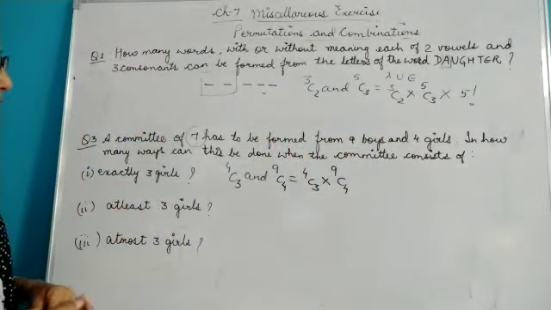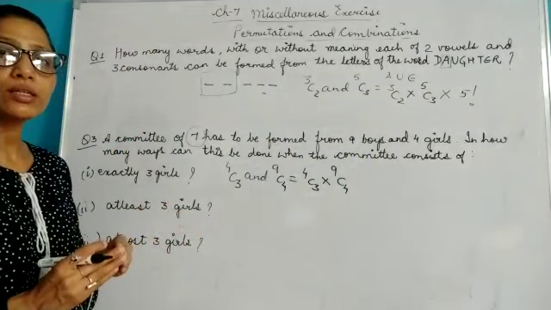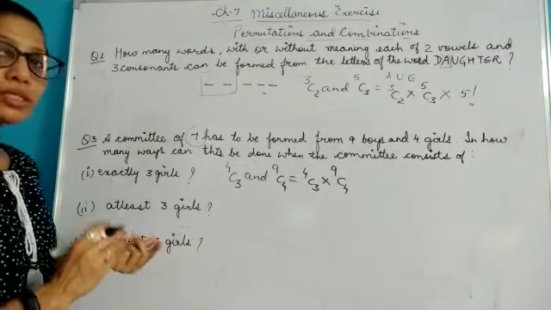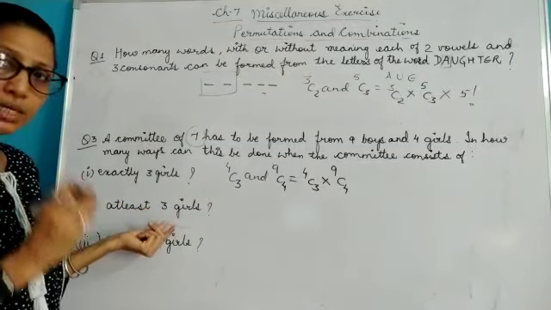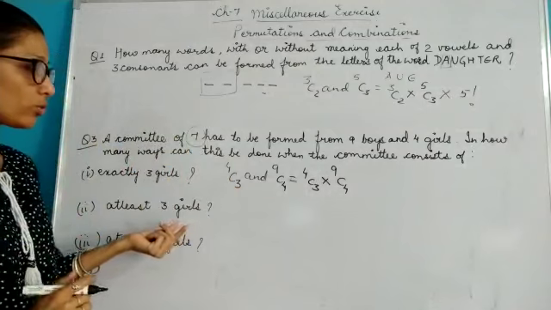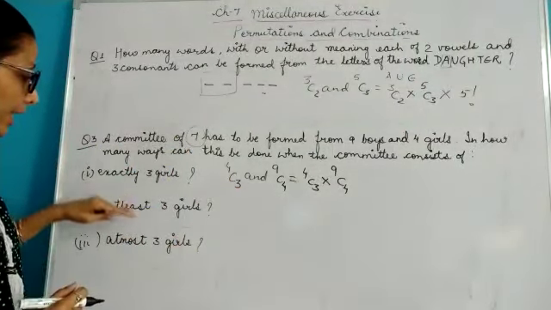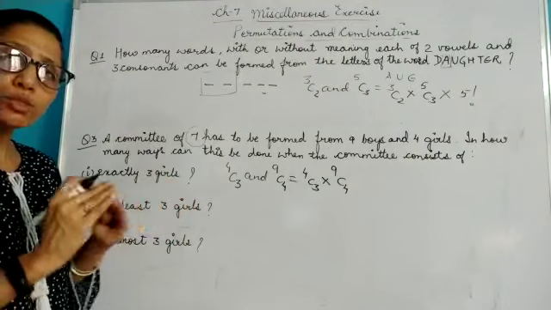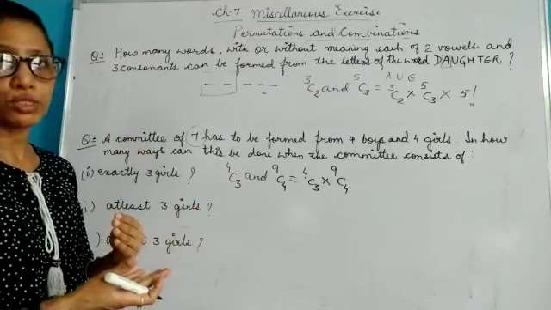Now come to the next part. It is given at least 3 girls. At least 3 girls means, at least means kam se kam. You should be taking a minimum of 3 girls. You can take more than 3 girls also. So at least 3 girls means कम से कम 3 girls और 3 से ज़्यादा भी हो सकती है.